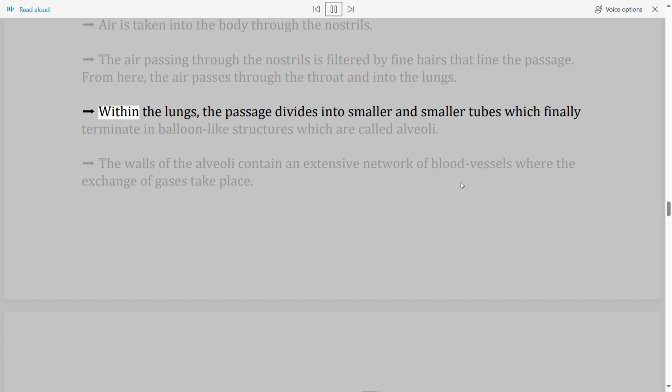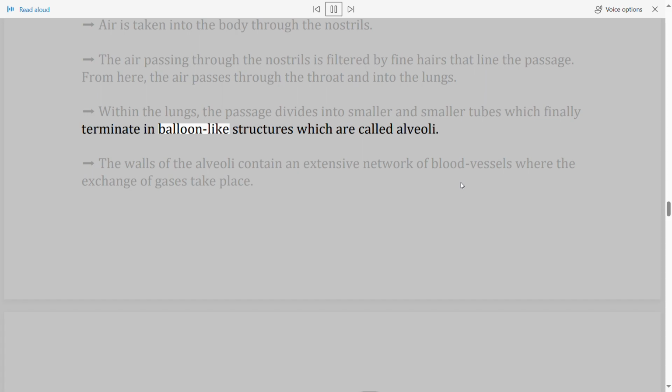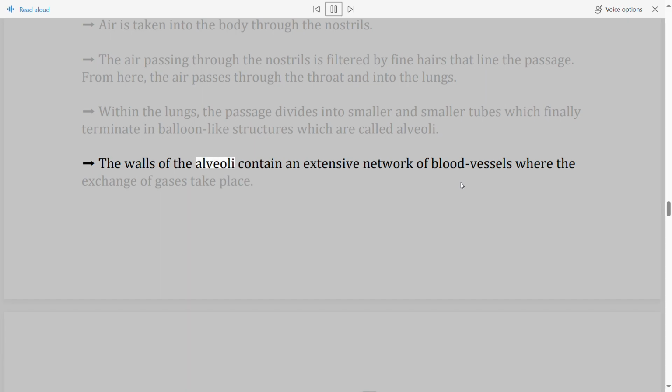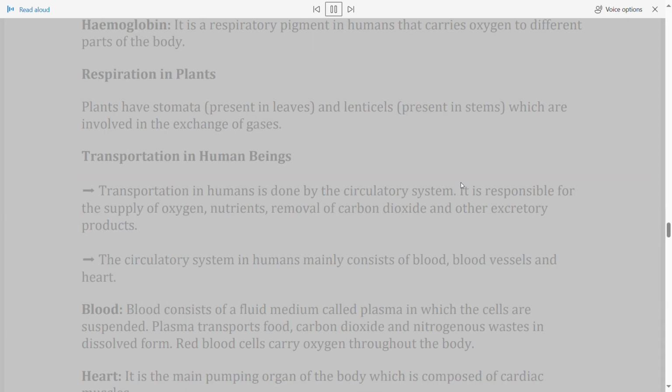Within the lungs, the passage divides into smaller and smaller tubes which finally terminate in balloon-like structures called alveoli. The walls of the alveoli contain an extensive network of blood vessels where the exchange of gases takes place. Hemoglobin. It is a respiratory pigment in humans that carries oxygen to different parts of the body.